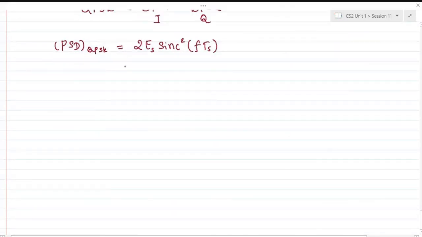It's not the bit energy, where each symbol is made up of 2 bits, and hence Es is twice Eb, and each symbol duration will occupy twice the bit duration.